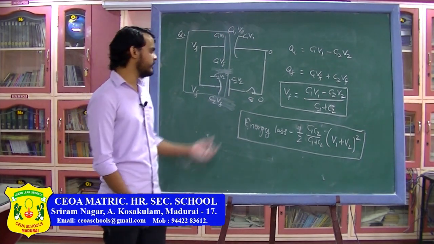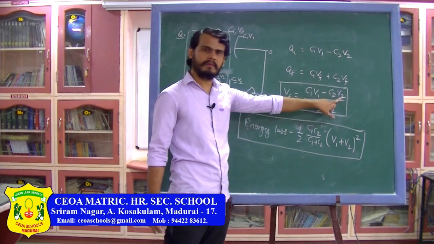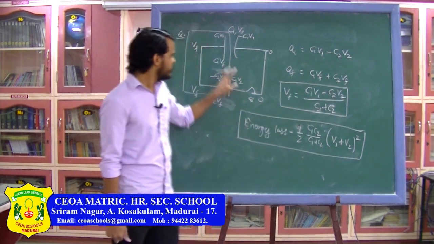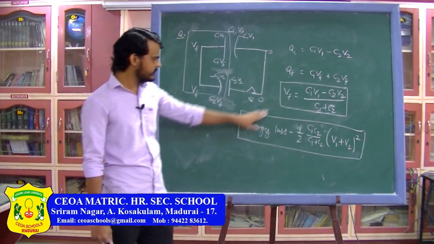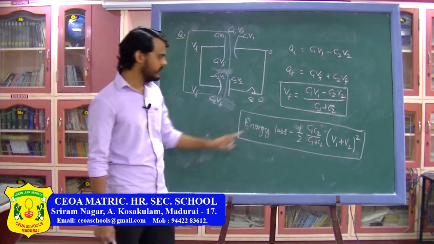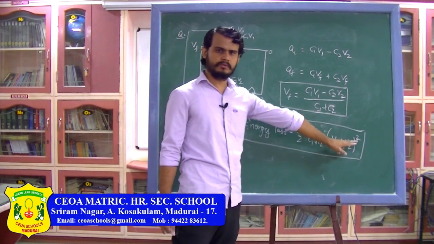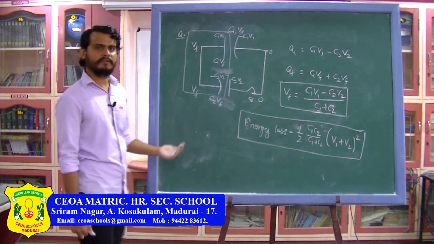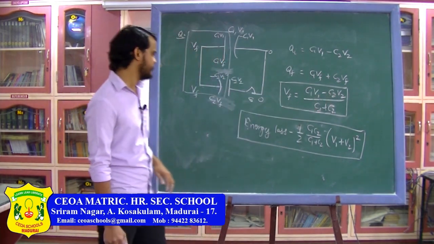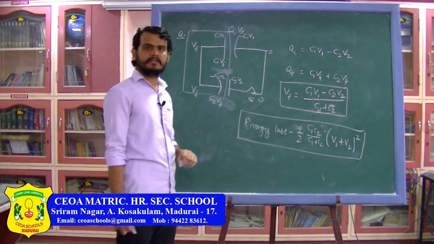So in the previous formula and this formula, the only difference is that instead of using plus V2 you can replace plus V2 with minus V2, and you will get both the formulas. So here, when the capacitors are connected with opposite polarity, V final is (C1 V1 minus C2 V2) divided by (C1 plus C2), and the energy loss is half of C1 C2 divided by C1 plus C2 into (V1 plus V2) whole square. So you remember one of the formulas, and the other formula can be derived by replacing one of the potentials with a minus sign. So these are the two problems which can be asked based on the connection of two capacitors only.